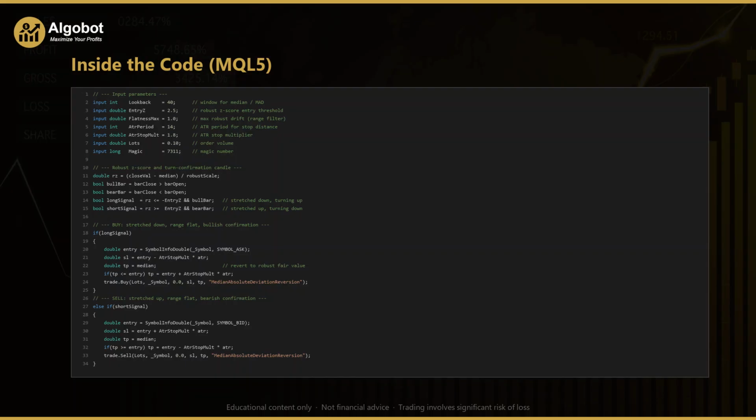The sell block mirrors it exactly. The entry uses the bid. The stop loss sits 1.8 average true range above. The take profit is again the median, and trade.sell sends the order.